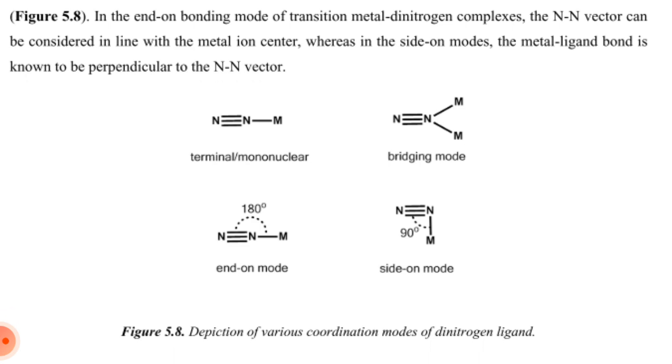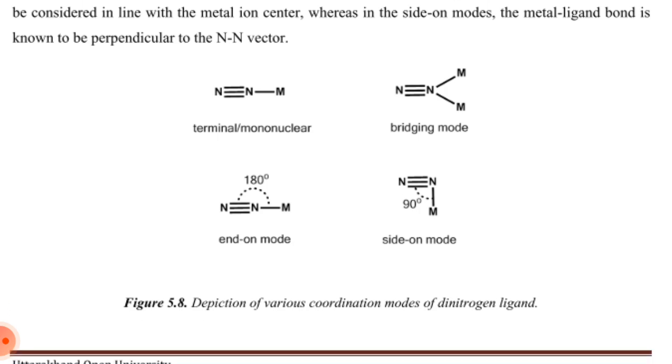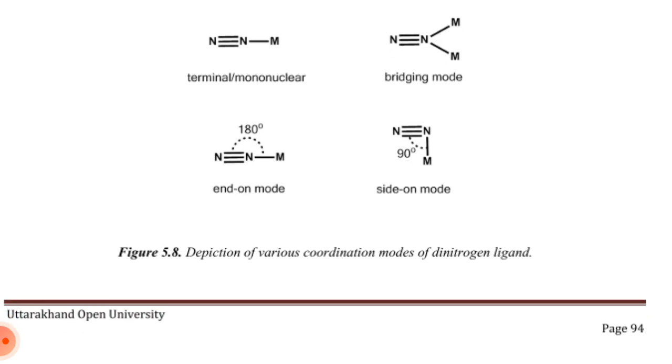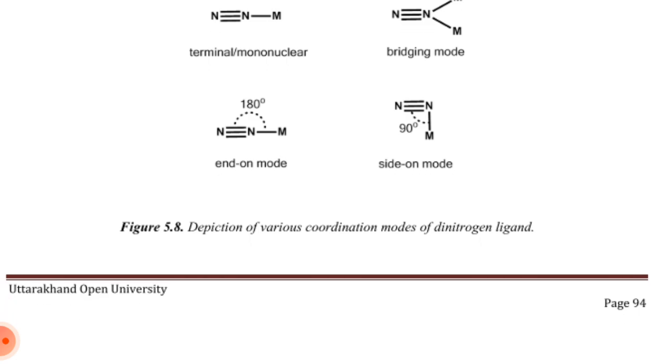As in figure 5.8, in the end-on bonding mode of a transition metal dinitrogen complex, the nitrogen-nitrogen vector can be considered in line with the metal ion center, whereas in the side-on mode, the metal-ligand bond is perpendicular to the nitrogen-nitrogen vector. Terminal or mononuclear, bridging mode, end-on mode, side-on mode: depiction of various coordination modes of dinitrogen ligands.